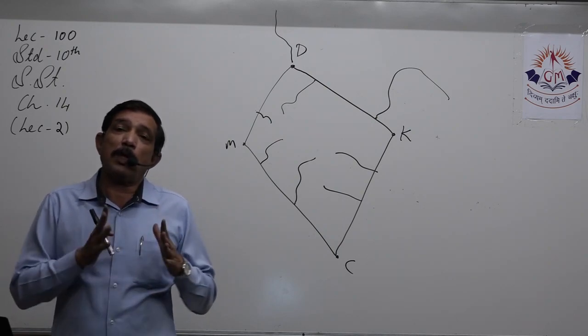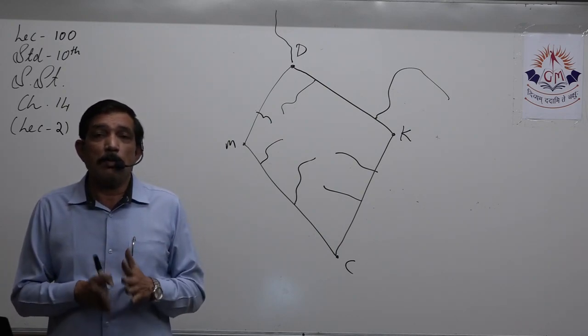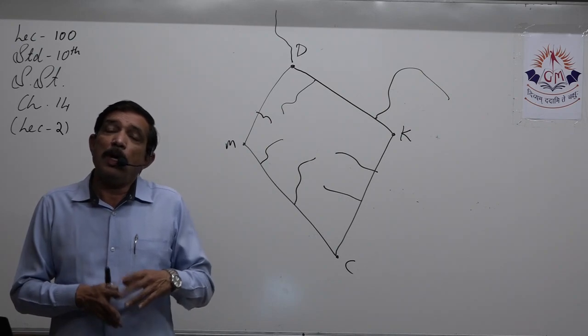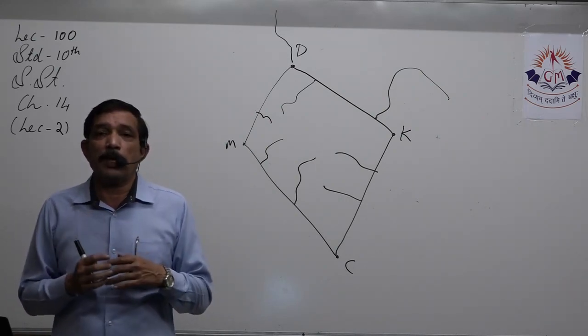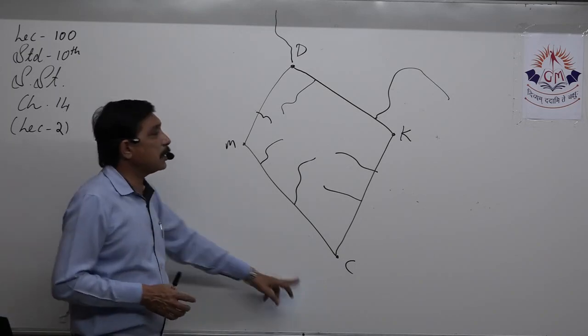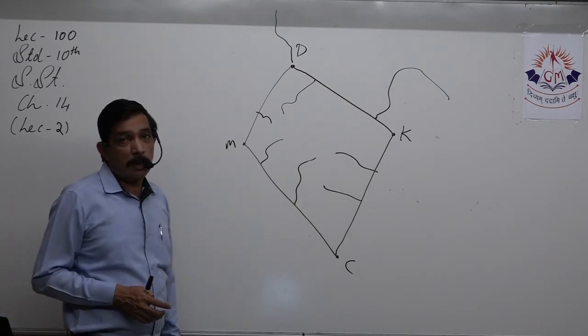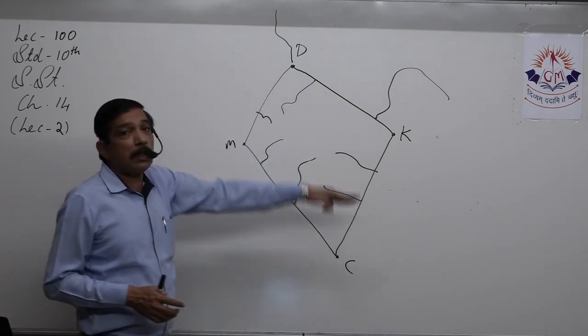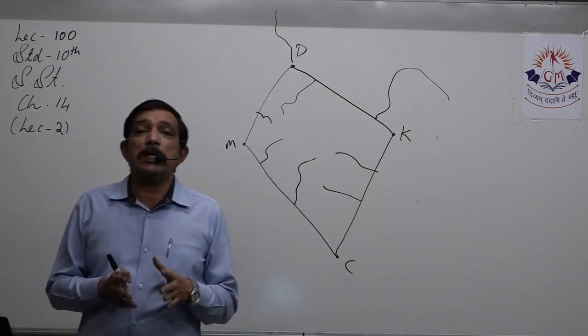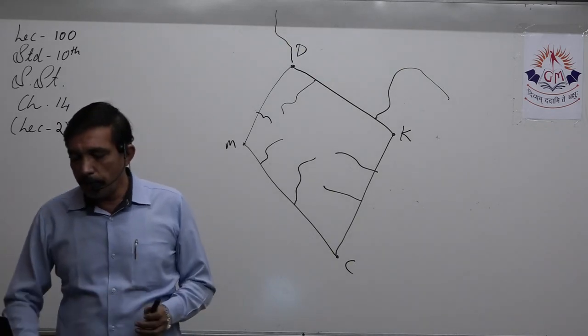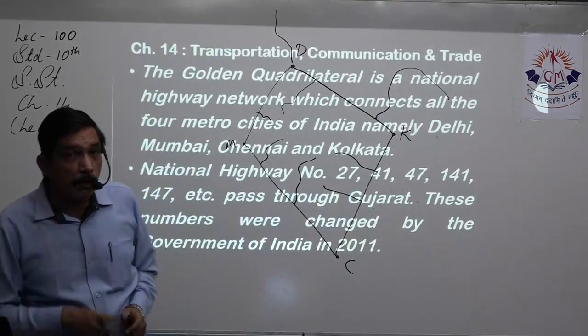So for import export of goods, material, and for people to easily come into India and go out of India, these places are an absolute necessity. By constructing a golden quadrilateral, we make transportation easier and faster, right? So this point is very, very important.